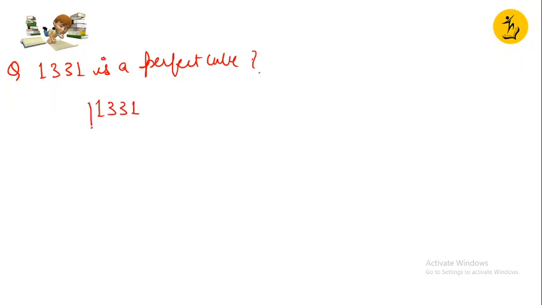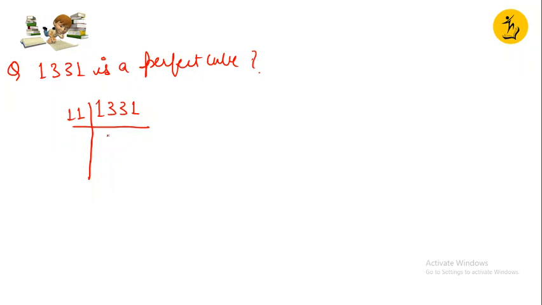So what does the question say? Let's check if 1331 is a perfect cube or not. So 1331, we are supposed to take the prime factors of it, and let's divide it by 11.